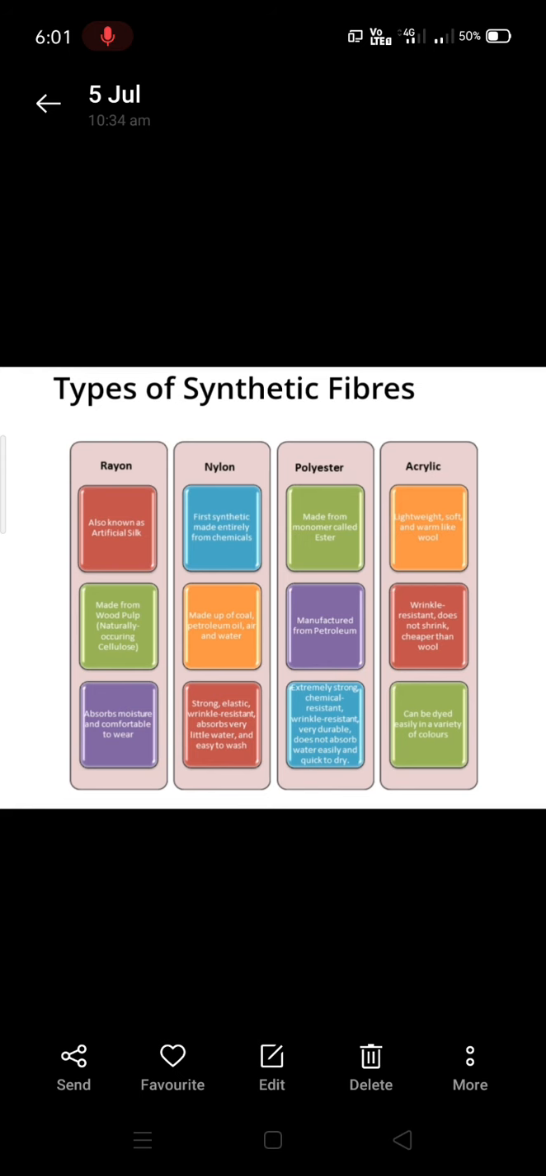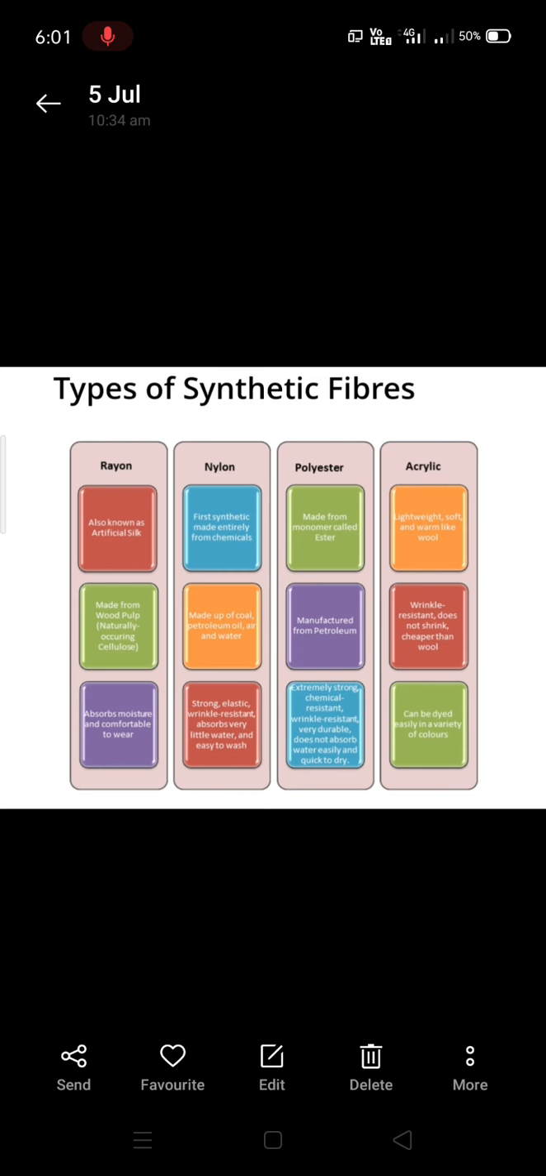Polyester is made from a monomer called ester and it is manufactured from petroleum. It is extremely strong, chemical resistant, wrinkle resistant, very durable, does not absorb water easily and it is quick to dry. Acrylic is light in weight, soft and warm like wool.